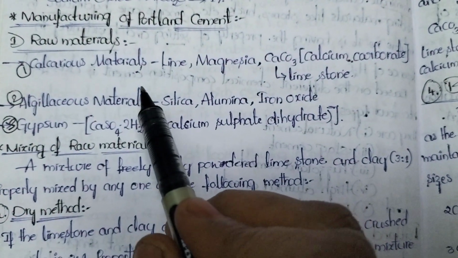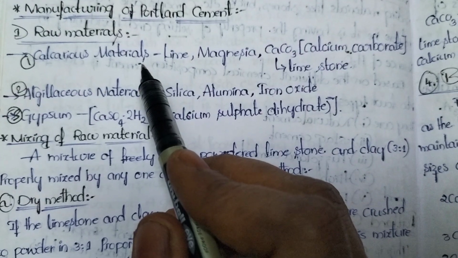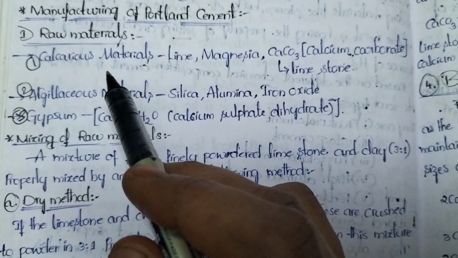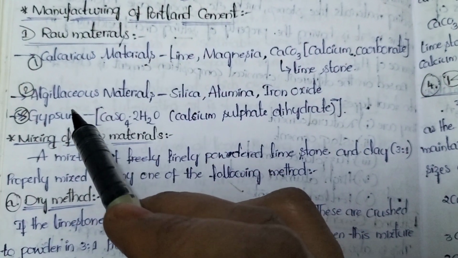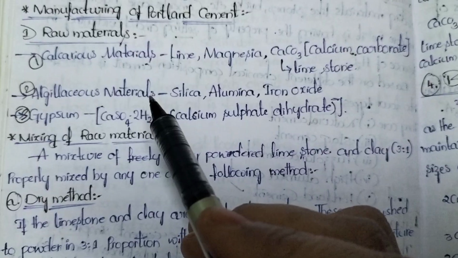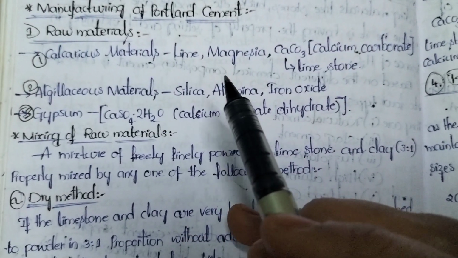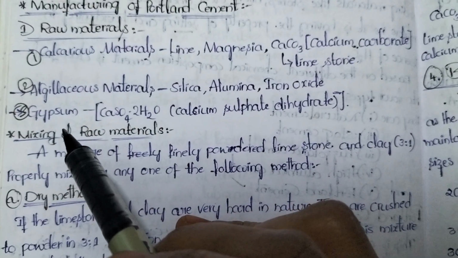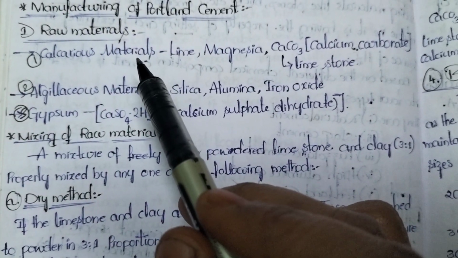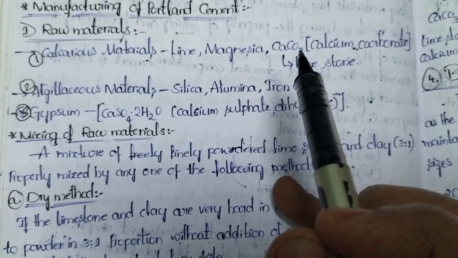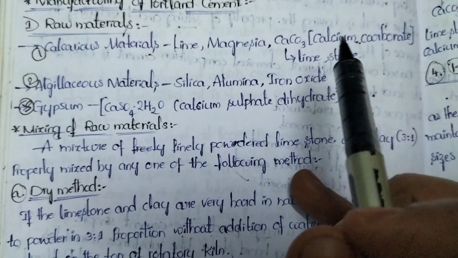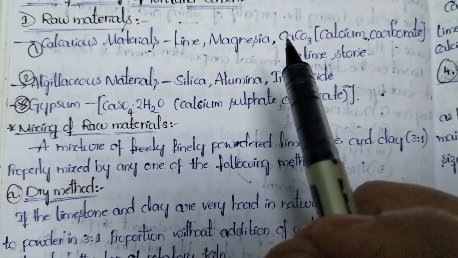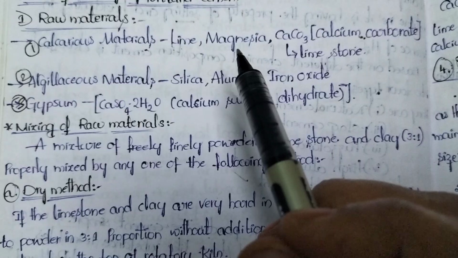What are the raw materials? First one is calcareous materials. The substances which give calcium are called calcareous materials. The substances which give silica and alumina are called argillaceous materials. Next, a little amount of gypsum we need. So what are the calcareous materials? Lime, magnesia, limestone, which is calcium carbonate. These are all calcareous materials, which are the source of calcium, and magnesia will give magnesium oxide.